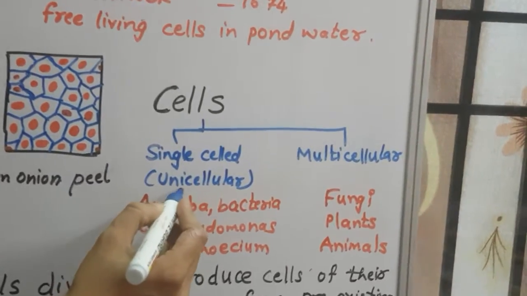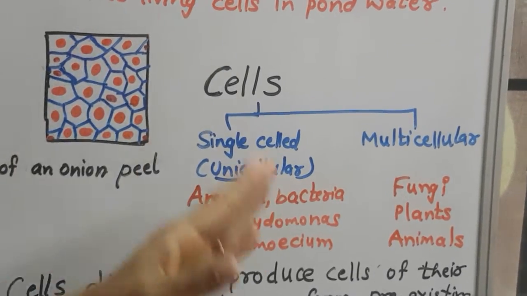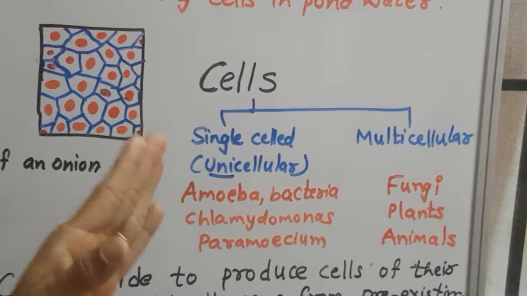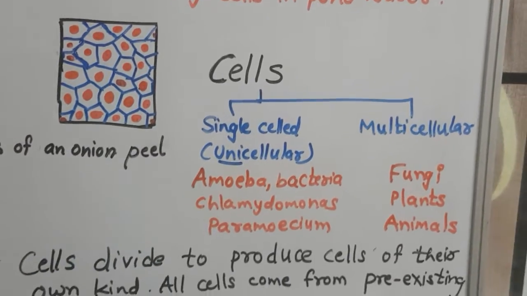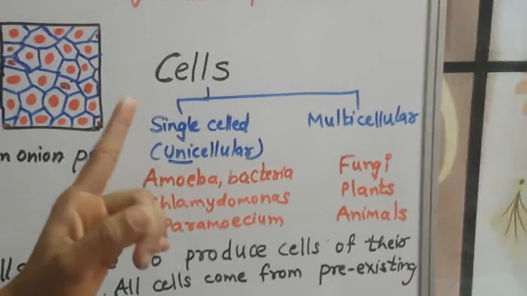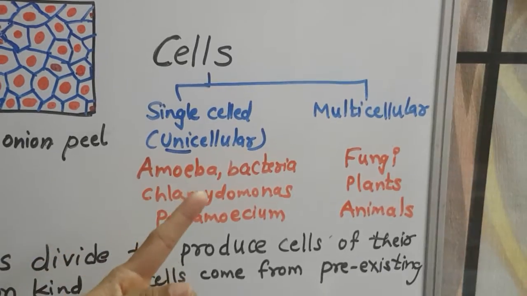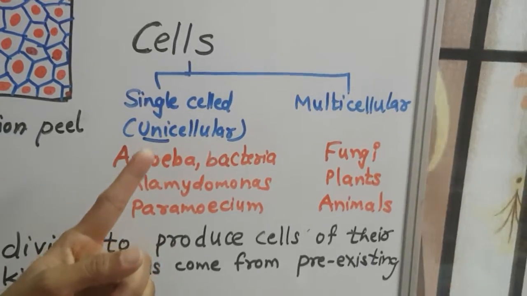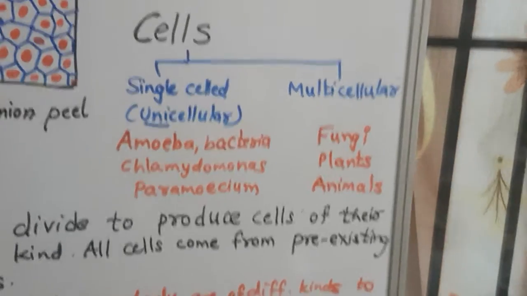When we talk about the word unicellular, uni means single, and when a single cell constitutes the whole organism, it is termed a unicellular organism, as we can see in the structure of amoeba, bacteria, chlamydomonas and paramecium.